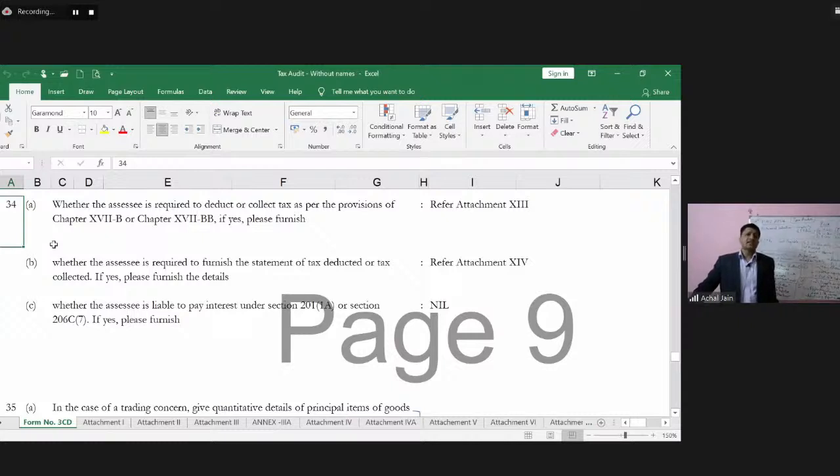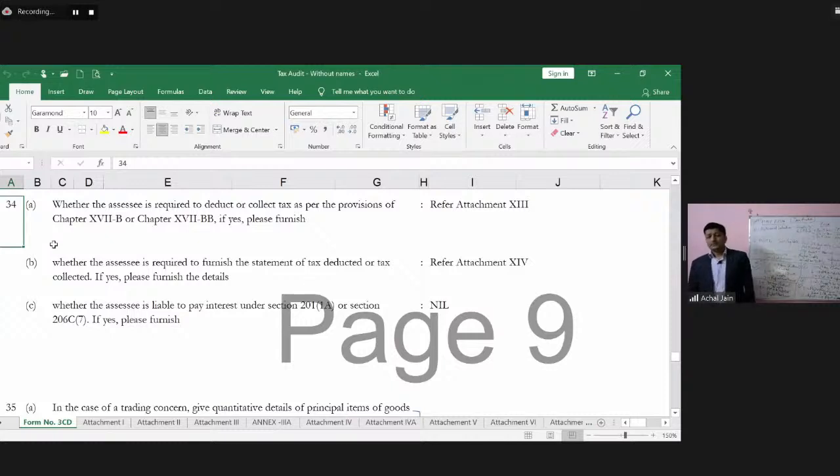Whether the assessee is required to furnish the statement of tax deducted or tax collected. If yes, please furnish the details. Next, whether the assessee is liable to pay interest under section 201(1A) or section 206C(7). If yes, please furnish the details.